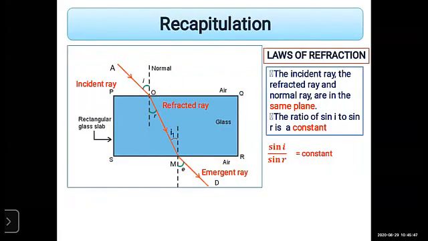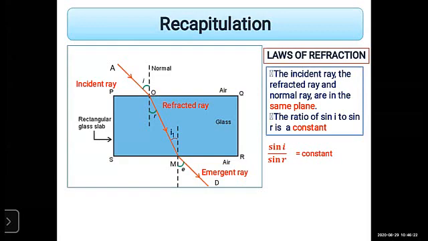Before starting the lesson, let us do a short recap of yesterday's topic. What is the recapitulation? What is the recap? Yesterday we learned about the incident ray, refracted ray, and emergent ray. When light passes through the glass slab, there are two mediums. Observe that figure here. One is air and the second one is the glass slab.